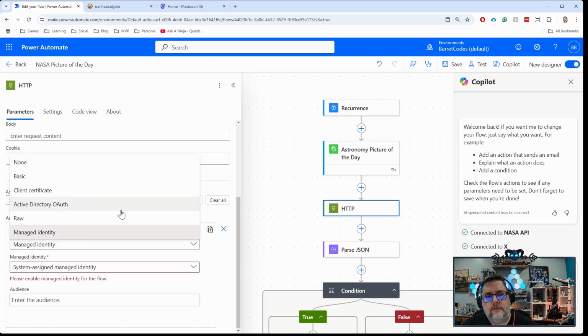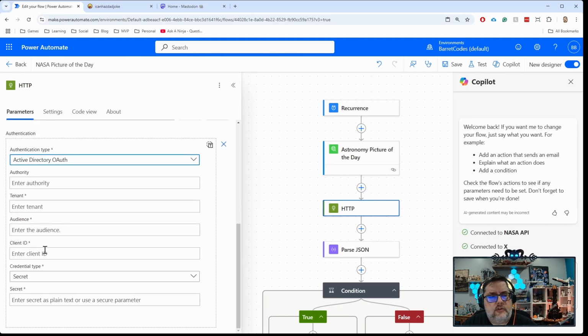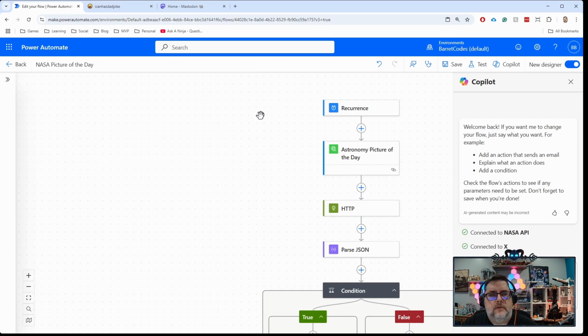It's Active Directory OAuth, so it's against Azure AD at the time, whatever they call that now, Entra, it's Entra ID. Same thing. So those options are available to you. And it's one of the best connectors, one of the most useful connectors that's out there. So hopefully you learned a little bit more about it.